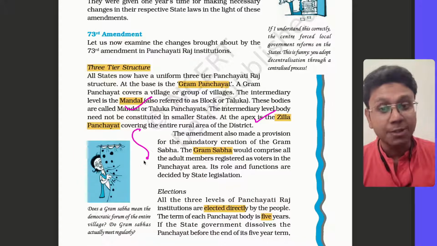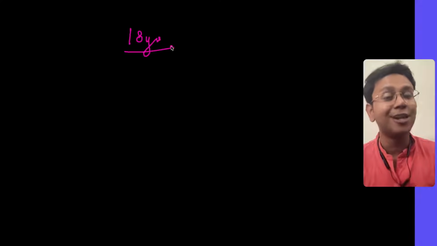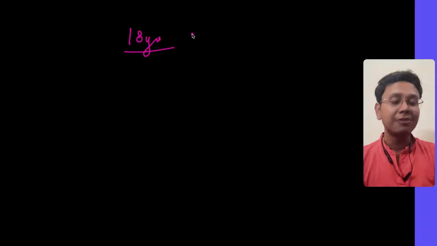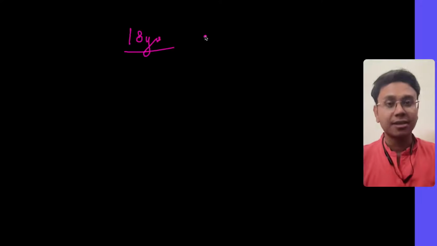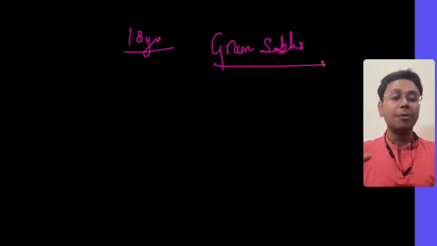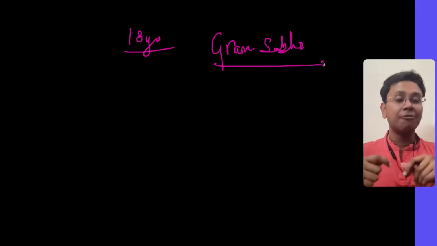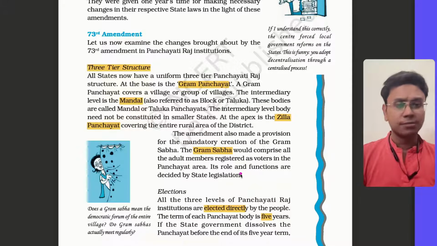And there was a concept of the Gram Sabha also. Now, what was this concept of the Gram Sabha? All the members of a particular village or a group of villages who are above 18 years of age, or you can say all the eligible voters of an area, were clubbed together under the concept of the Gram Sabha. A Gram Sabha of a village or a group of villages will consist of all people above 18 years of age. These will have a very direct role in the administration.